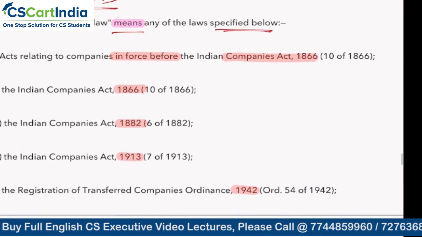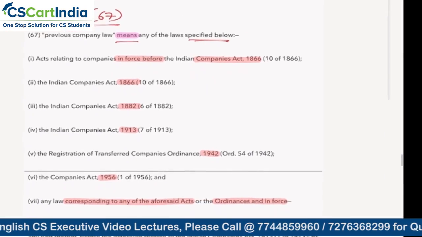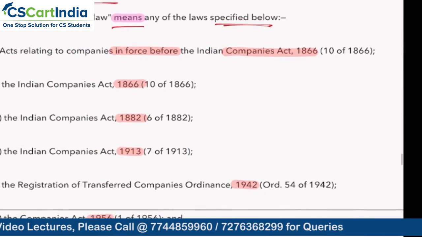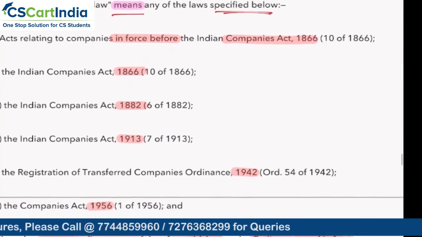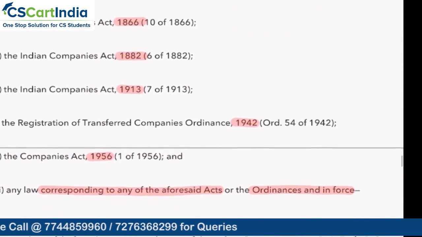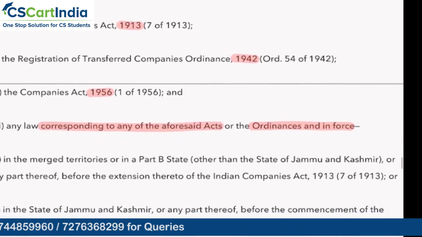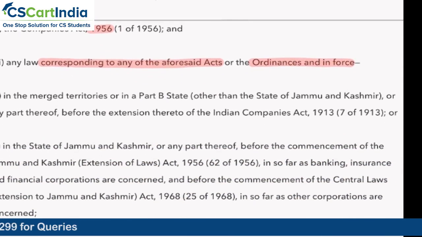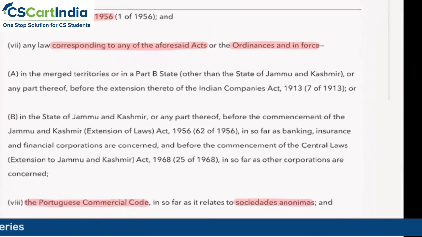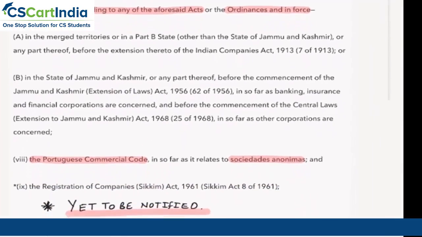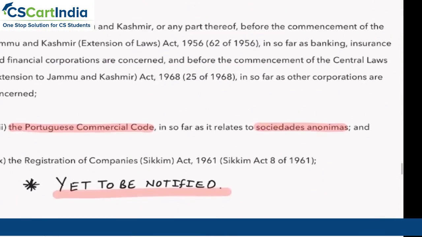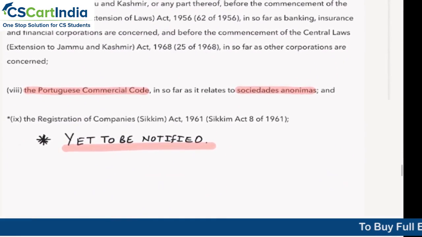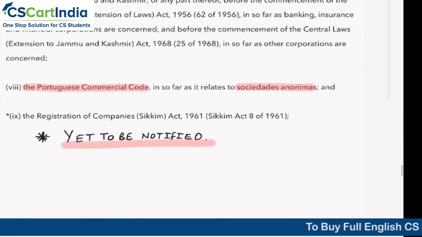Correct? So it has the provisions relating to Companies Act 1866, Companies Act 1882, Companies Act 1913, Companies Act 1956, then any law corresponding to the acts which have come into force, right? All these provisions are there. We don't have to go to each one of them, but I am just trying to make you understand what all the things are. If you look at this, the Portuguese Commercial Code.